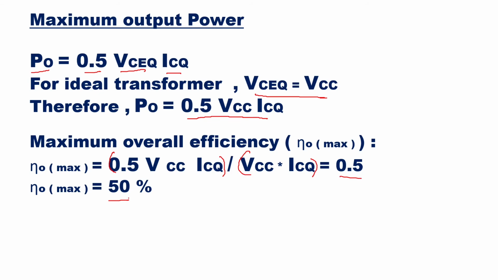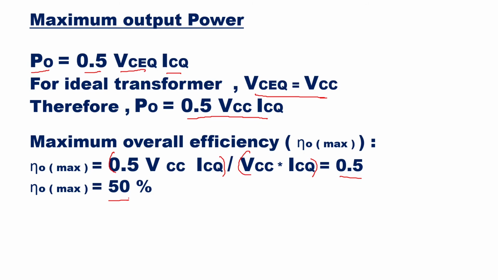Now here you can see the efficiency of a transformer coupled class A amplifier is 50%, whereas the efficiency of series fed class A amplifier was 25%. So you have doubled the efficiency by just replacing the load resistance RL of series fed with a transformer, and this has become a transformer coupled amplifier.